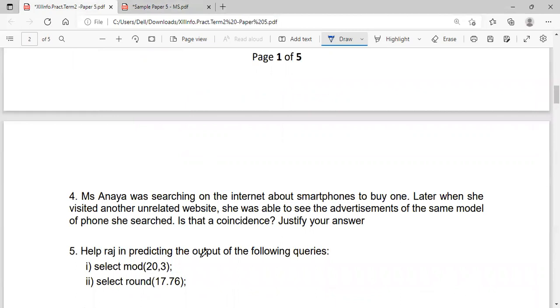Now, the fifth one: help Raj in predicting the output of the following queries. Select mod of 20, 3. That is 20 divided by 3. What is the remainder? Your remainder will be 2. Then select round of 17.76. That is, you want to round off to 0 decimal places. So before removing the decimal part, you have to check the first digit, that is 7. 7 is greater than 5, so plus 1 will be added to this one. So your output will be 18. And there are no decimal digits because it's asked to round off to 0 decimal places.